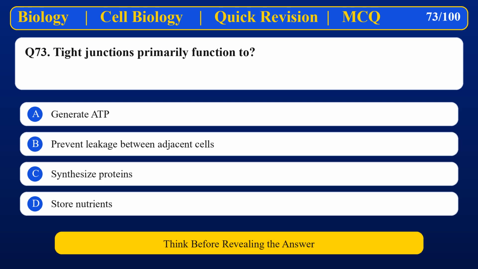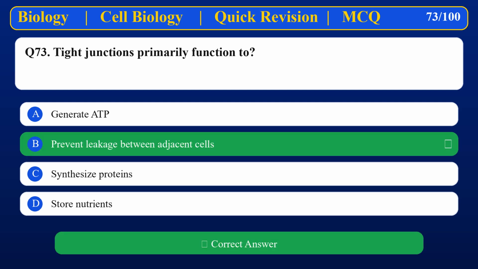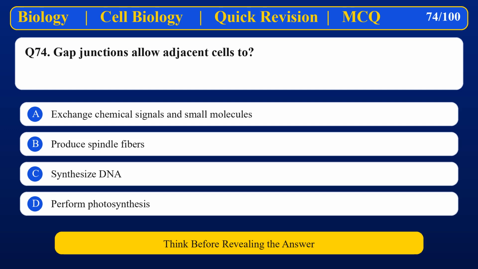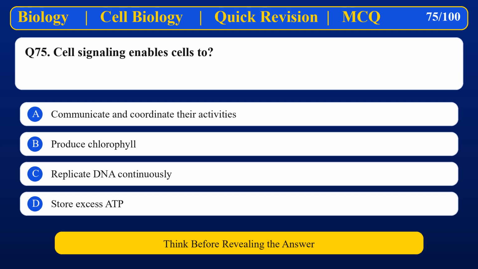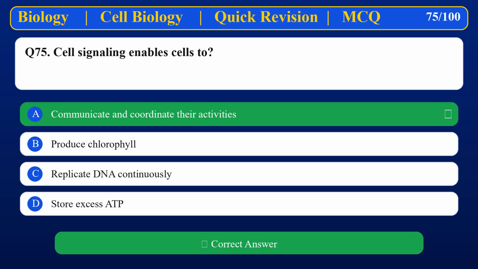Tight junctions primarily function to Prevent leakage between adjacent cells. Gap junctions allow adjacent cells to Exchange chemical signals and small molecules. Cell signaling enables cells to Communicate and coordinate their activities.